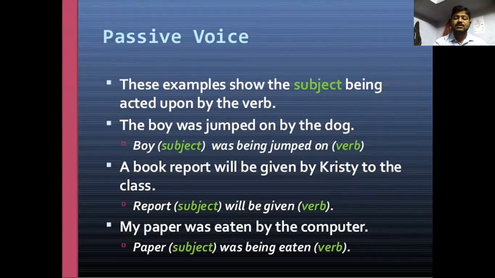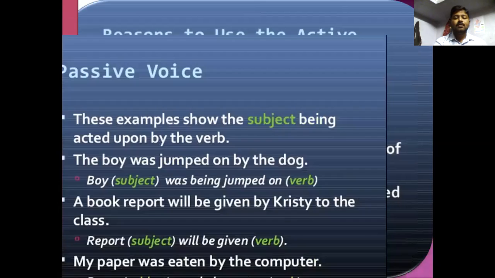Boy is the subject, was jumped on is the verb. A report will be given by Christy to the class. The report is the subject and will be given is the verb form. My paper was eaten by the computer. My paper is the subject here and was eaten is the verb.